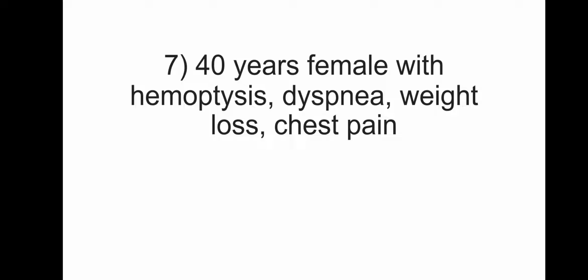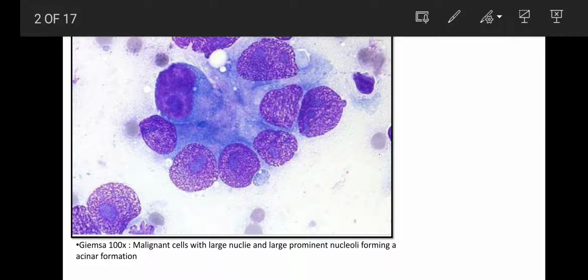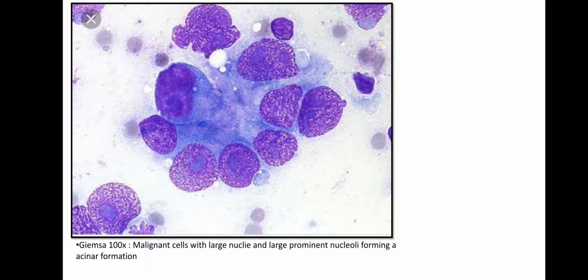Disease, dyspnea, weight loss and chest pain. This is the FNAC Giemsa staining showing the malignant cell with large nuclei and large prominent nucleoli, which is forming the acinar gland-like pattern.